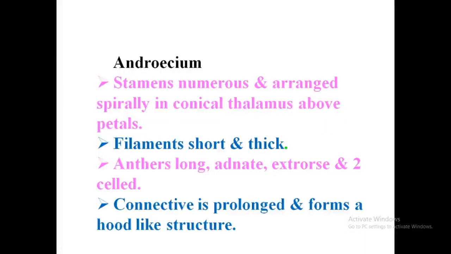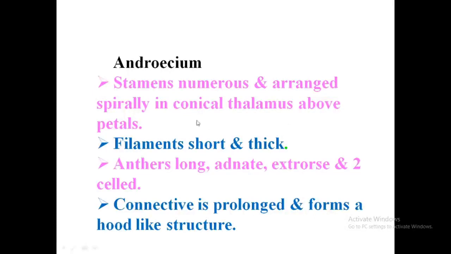Androecium. Stamens are numerous. That is a peculiar feature, arranged spirally on the conical thalamus, which was already shown. On the thalamus, stamens are arranged spirally, numerous in number. Short and thick filaments are the characteristic features. The anthers are long. The filament is short, but the anthers have a connective at the center. The connective is prolonged out and forms a hood-like structure.